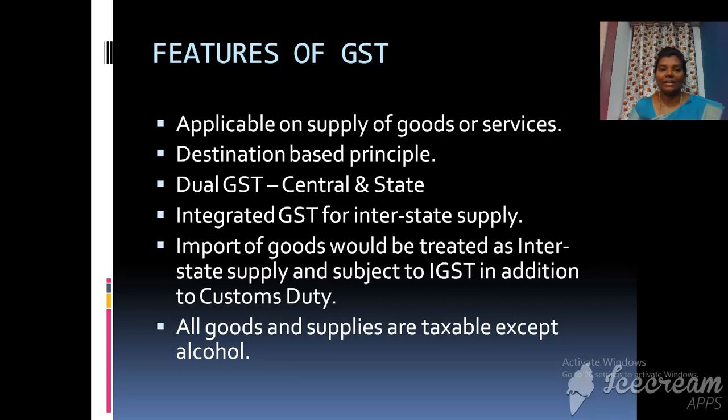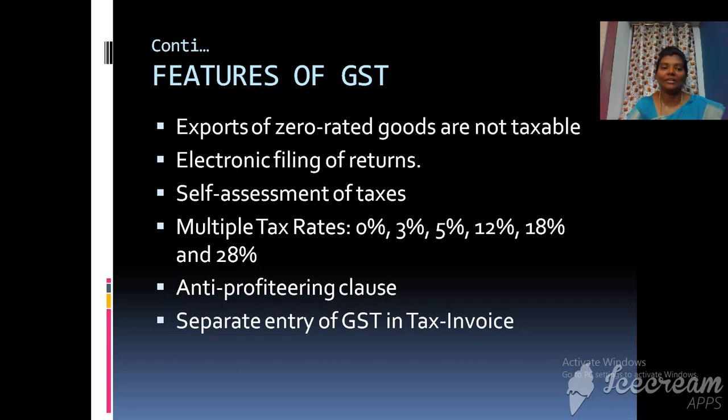In case a person wants to make any interstate supply, he has to pay this integrated goods and service tax. And in case a person wants to import goods, he has to pay both this integrated goods and service tax as well as customs duty. So you have two taxes for imports. In case of goods and services, all are taxable except alcohol which is for human consumption. And you have certain items called zero rated goods, and those goods are not taxable under GST.